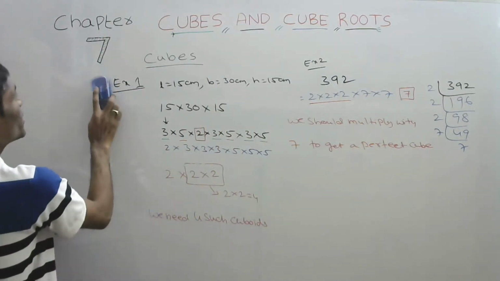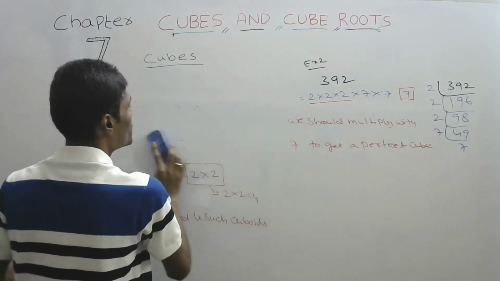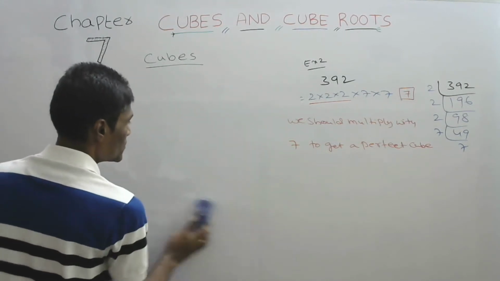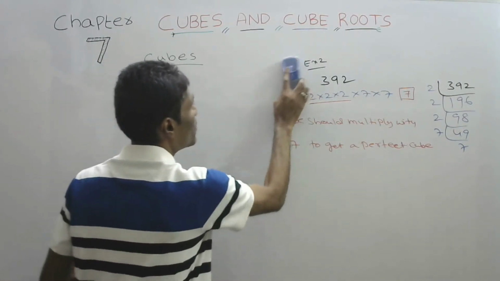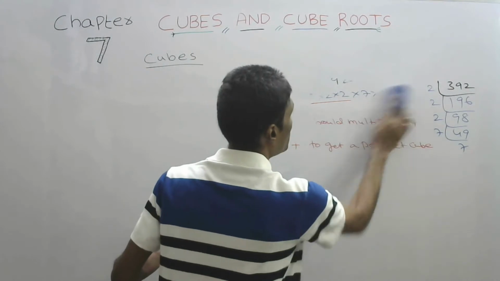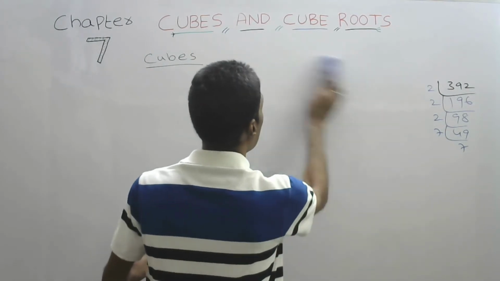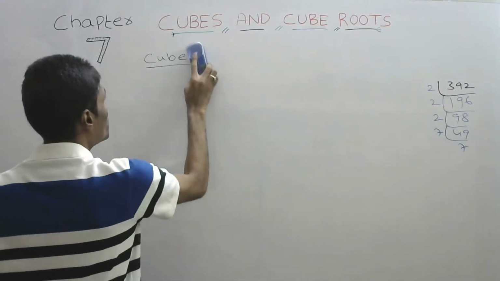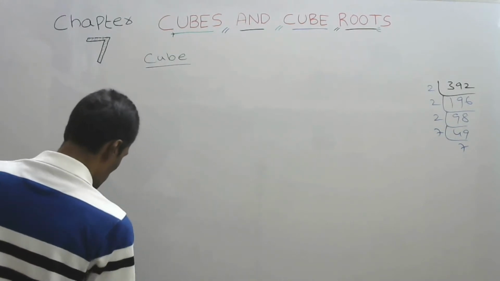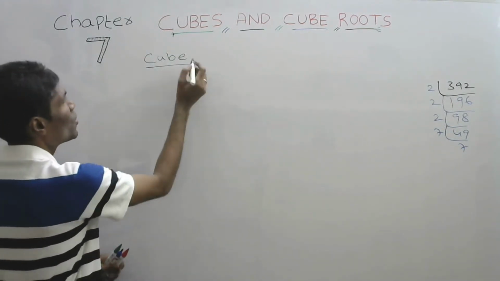Now we will see cube roots. What is a cube root?